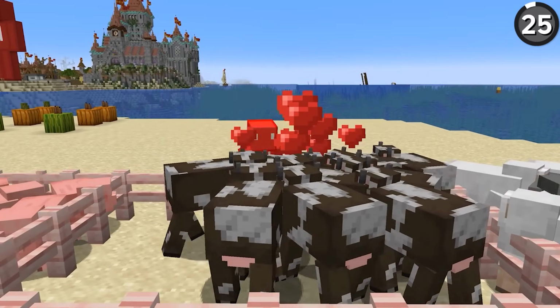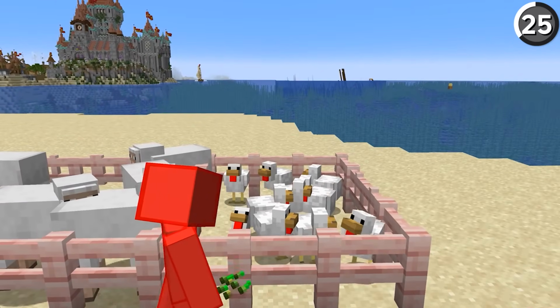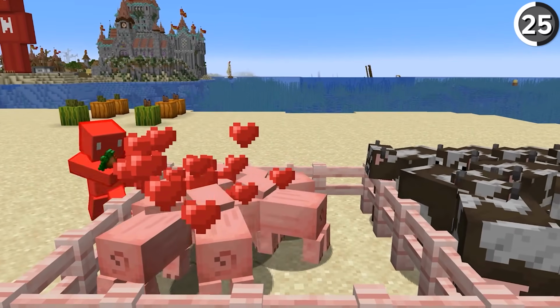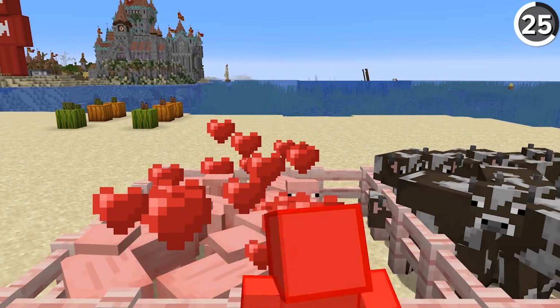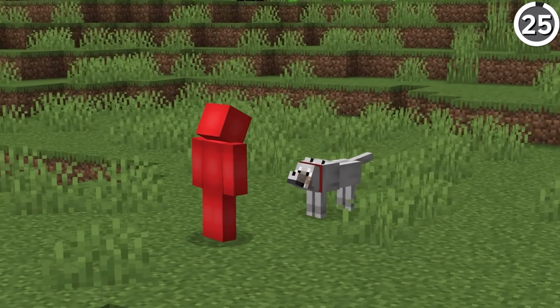Minecraft mobs actually have the traits of both male and female sexes. For example, all the chickens can lay eggs, and all farm animals can be bred. And in the real world, this makes Minecraft animals more similar to that of tapeworms or snails, meaning that your favorite pet wolf might actually be a barnacle in disguise.